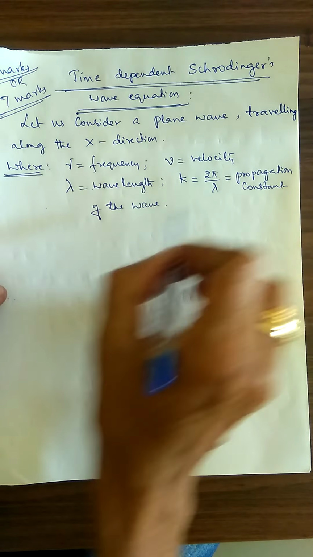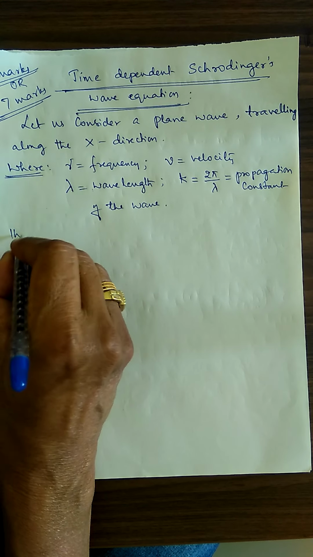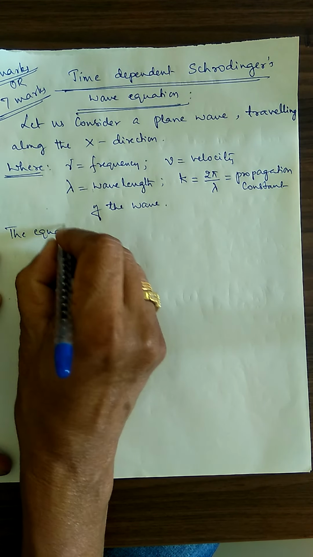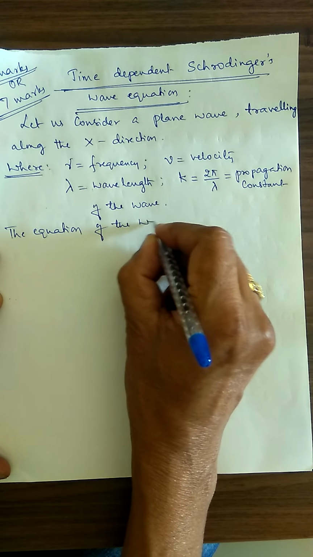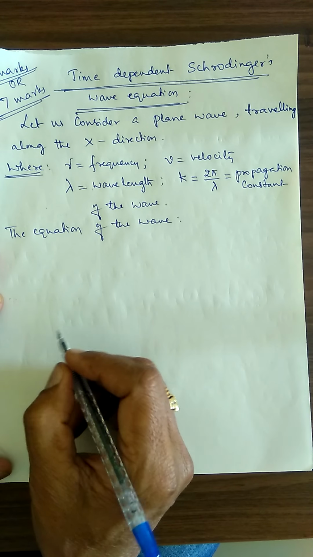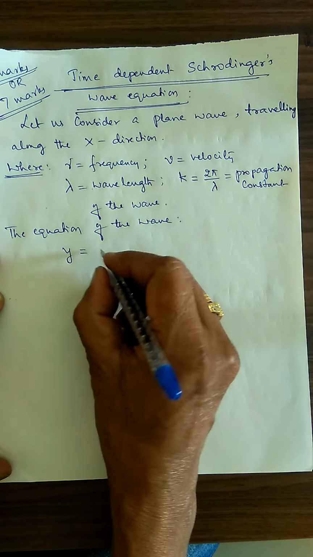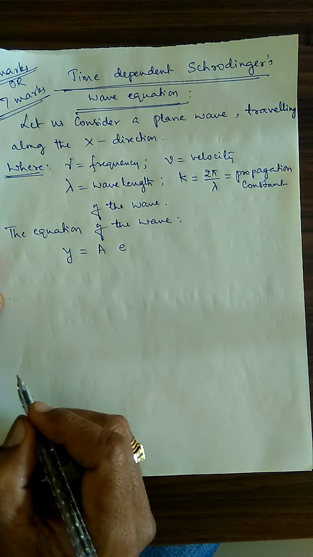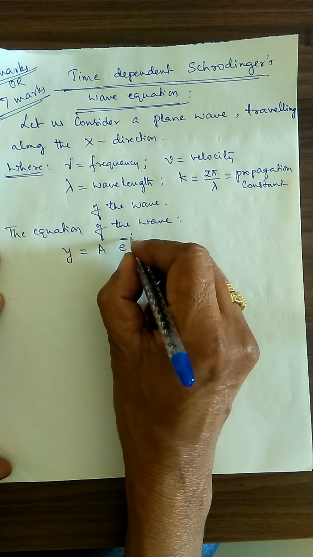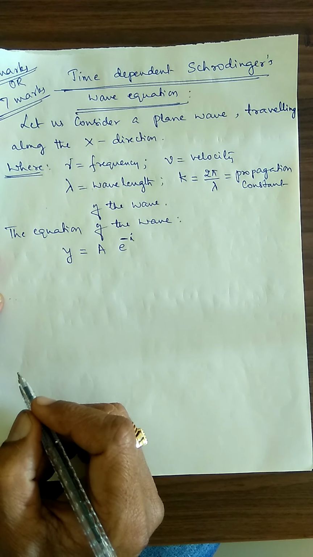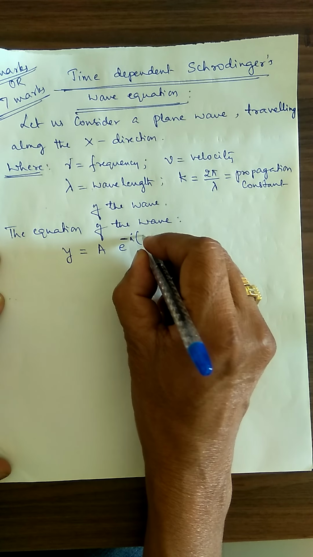Now, using all these basic ideas, I will write the equation for the wave. The equation of the wave is given by y is equal to a into e to the power minus i, where i is the imaginary number, i squared is equal to minus 1, e to the power minus i omega t minus kx.